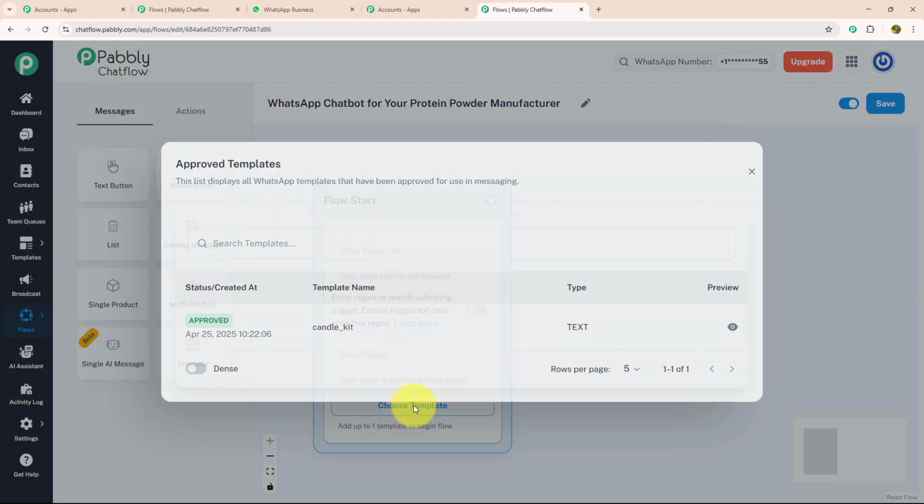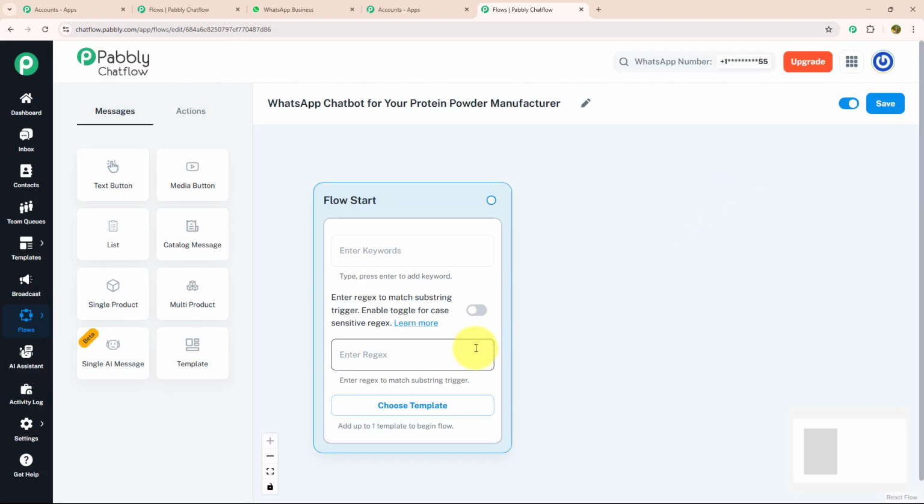Choose template is a feature where you can choose your created template to give a personalized touch to your chat. Regex are regular expressions with a special pattern or sequence of characters used to find a match or filter specific text. Keywords are the specific message that your customer will put while initiating a conversation. Today I'm going to use regex, which will identify what my customer is trying to say.